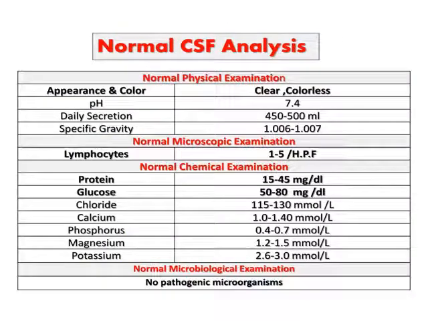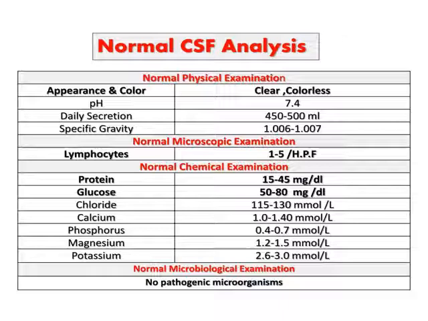If you don't know the normal values of the different chemicals or microscopic features of the CSF, you cannot know whether it is normal or abnormal.